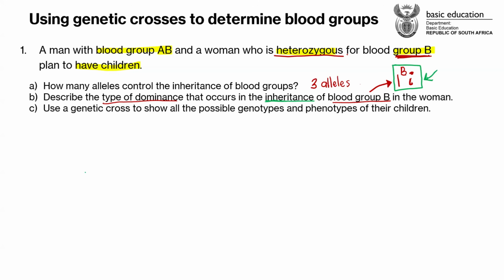Okay. All right. Now use a genetic cross to show all the possible genotypes and phenotypes of their children. Now we want to try and figure out the blood group types of their children. Remember, guys, whenever they say genetic cross, in this case, I said it's always monohybrid. You start with your P1, you state your phenotype. Let's just be quick on this one. When I talk about the phenotype here, guys, remember we're talking about the blood groups. What is the first phenotype that we're having here? What first blood groups are we having there?